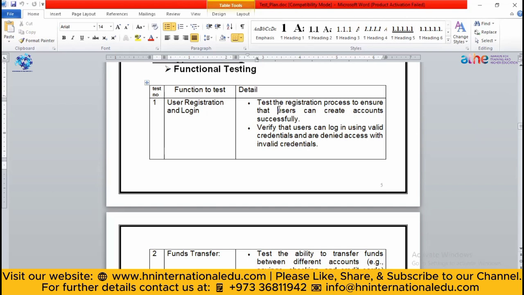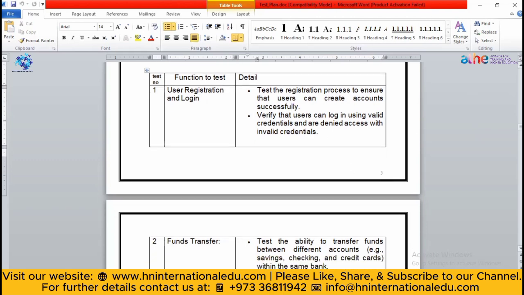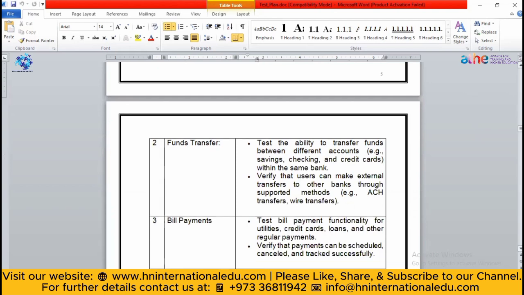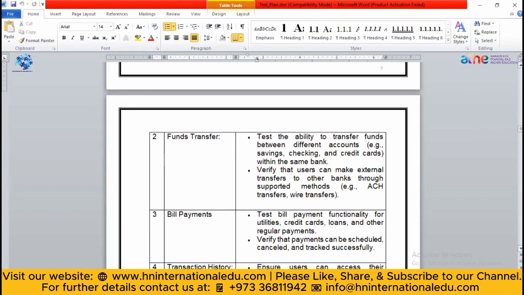So in this way, you are not going to create a real test plan. You just have to mention the detail: I am going to do this and I will perform this test. Then fund transfer is another function. Whenever you are using an online application, you will transfer some funds, means you will transfer some amount from one banking account to another banking account. You will write the detail of that.